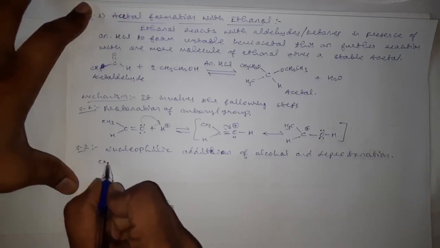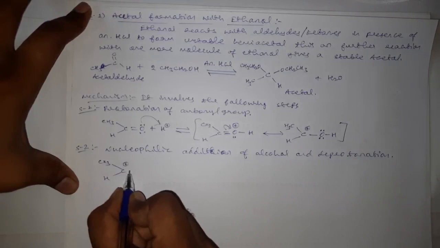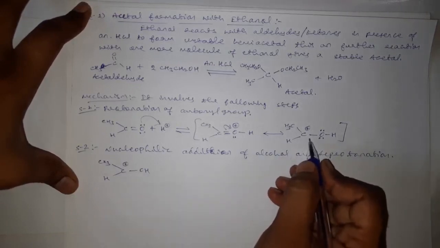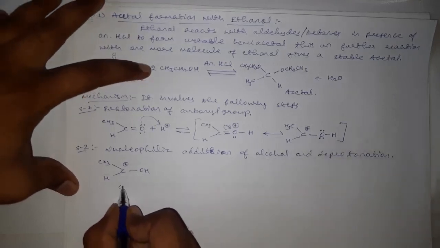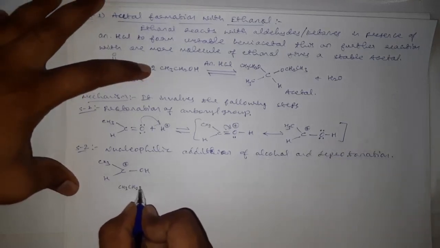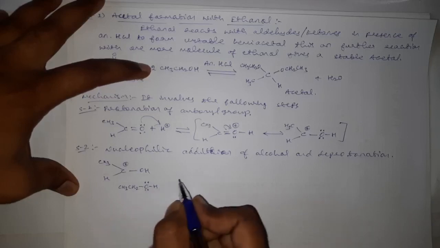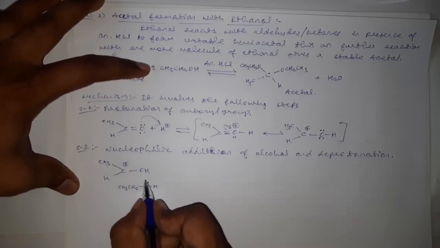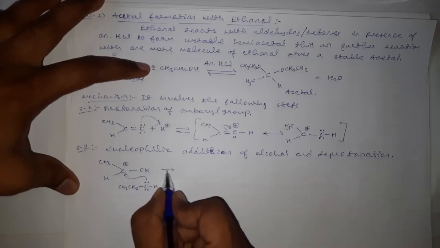See, CH3CH plus OH. This is the formed carbocation, and here the alcohol, that is ethanol, CH3CH2OH. This is oxygen with lone pairs of electrons which is present in alcohol, will now act as a nucleophile, and it will attack on the electrophilic center, that is carbocation.